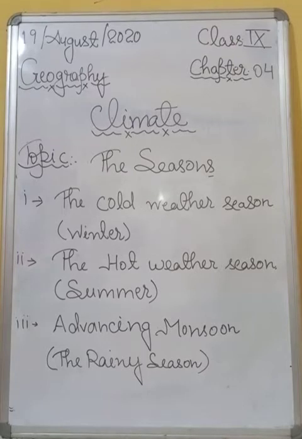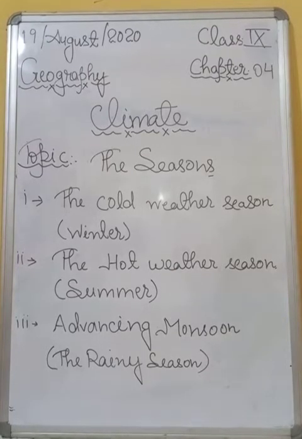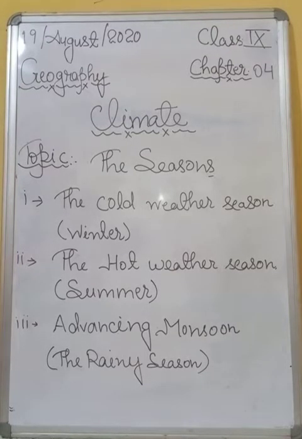Interior part of the country means the areas of Delhi, Lucknow, Patna, etc. And the coastal areas do not experience much variation in temperature. There is variation in the rainfall pattern.